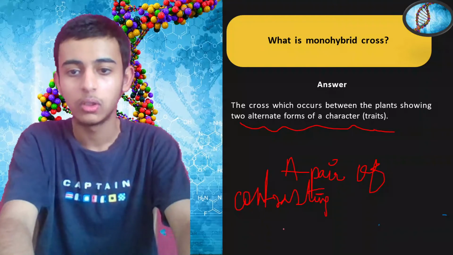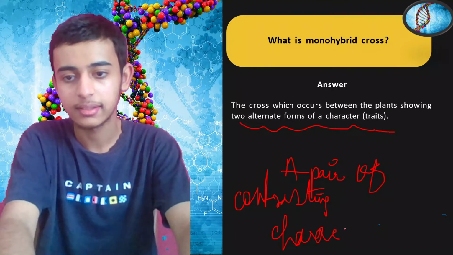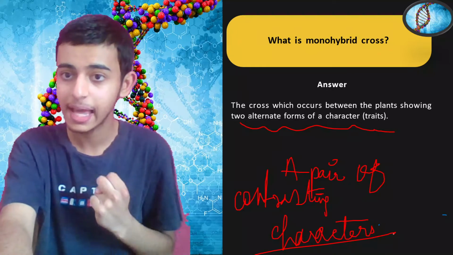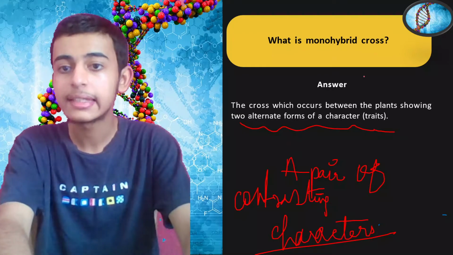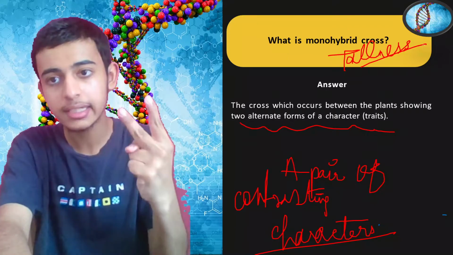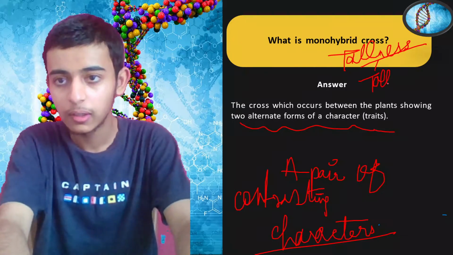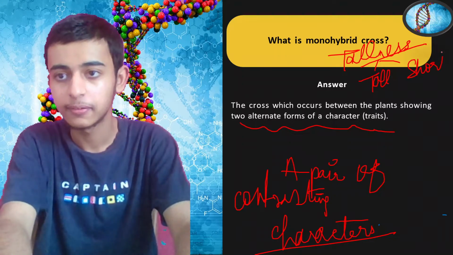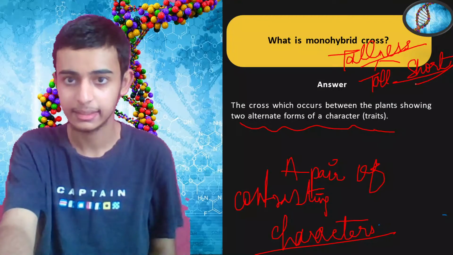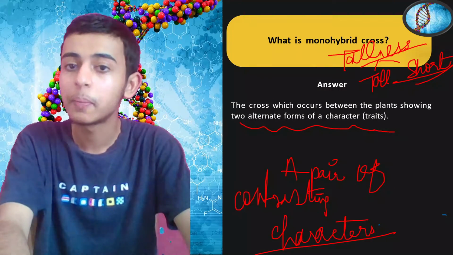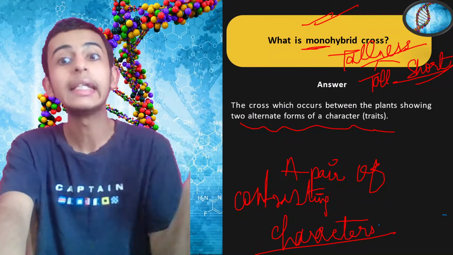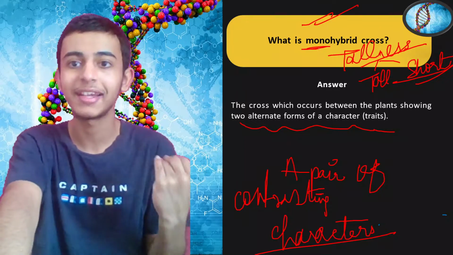Only one pair of contrasting characters, or two alternate characters of a particular trait. Let's say tallness. What can be the two different versions or alternate forms? Either you will be tall or you will be short, right? So these are the two alternate forms of the tallness trait. That is why it is termed as monohybrid, mono one. Hybrid variety, like a hybrid model of classroom, online, offline, right?